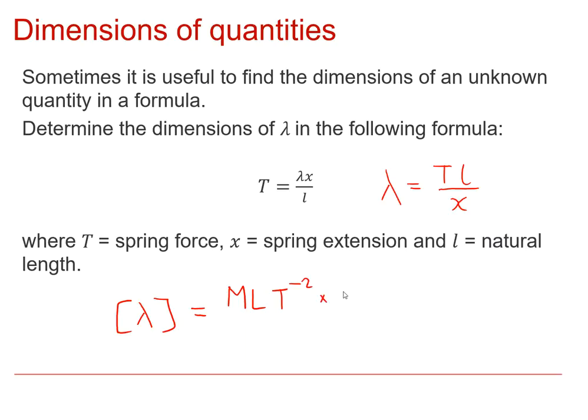And then we've multiplied by a length and divided by a length. So in the end that just cancels down to M L T to the minus 2. So in fact this constant lambda has the same dimensions as force.